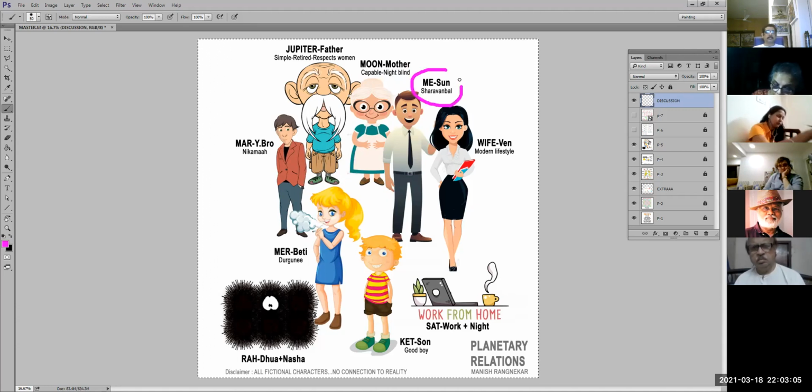Me, son, Shravan Bal, a very important word. Why Shravan Bal? Because he takes care of his mother, his father, and his younger brother. That Shravan Bal, you'll understand, because the relations between these four are all green, green, green, green. And becoming Shravan Bal, he many times neglects his wife.